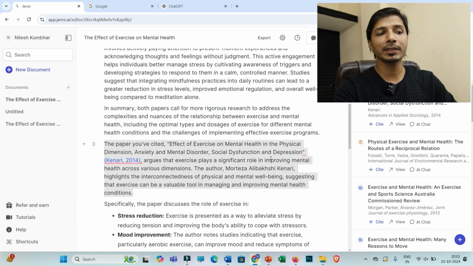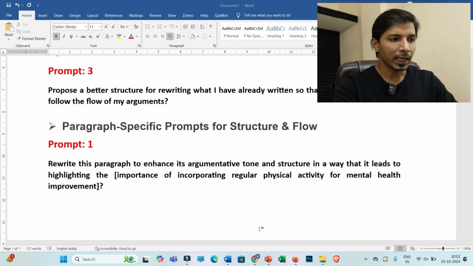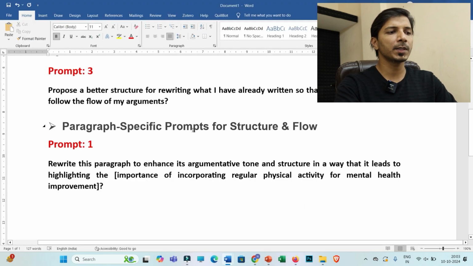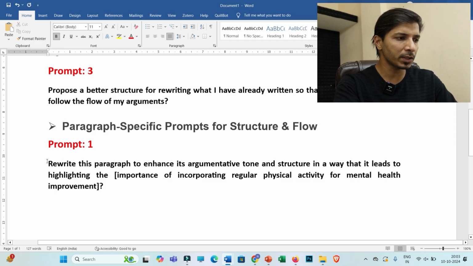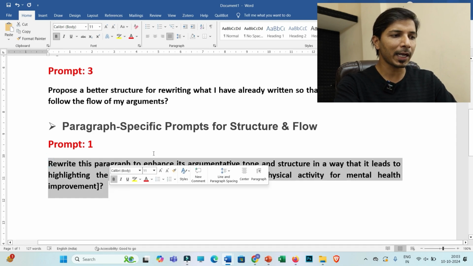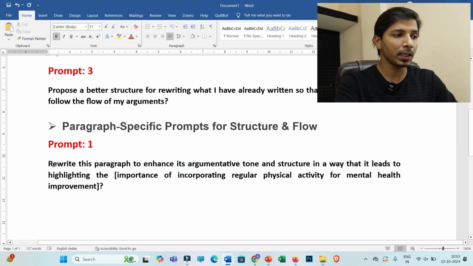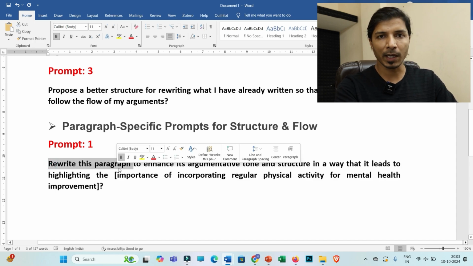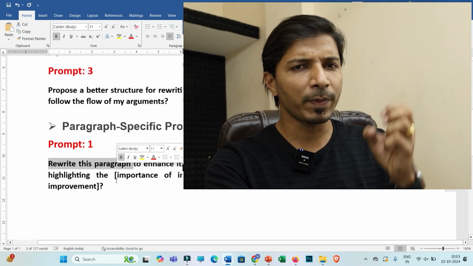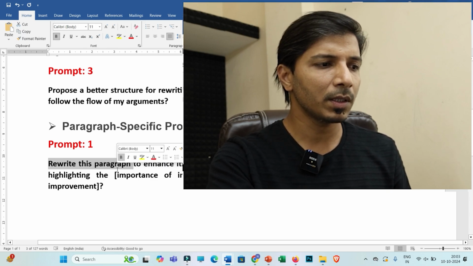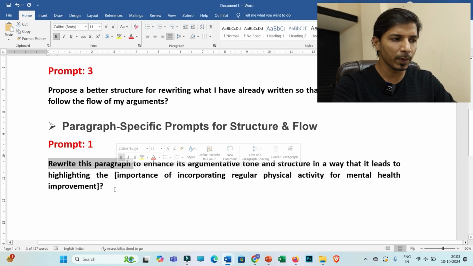Now let us turn toward the second category, and that category is paragraph specific prompts for structure and flow. The first prompt is this one: rewrite this paragraph to enhance. See, most of the time we use only this prompt, rewrite this paragraph, and we select that paragraph. That is not the way. If you want to yield very specific and best results, then you may use this specific prompt.